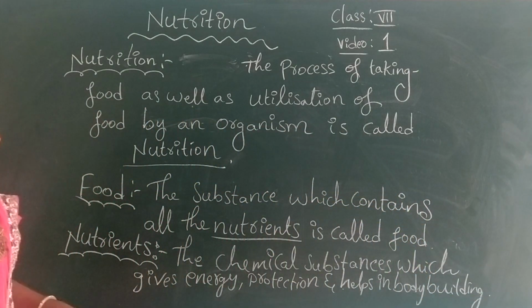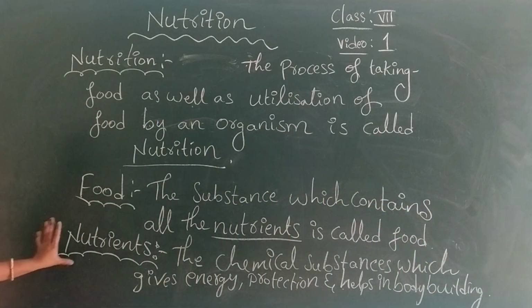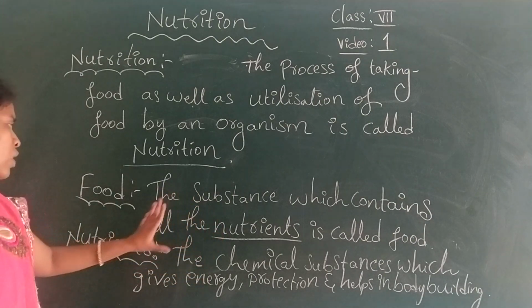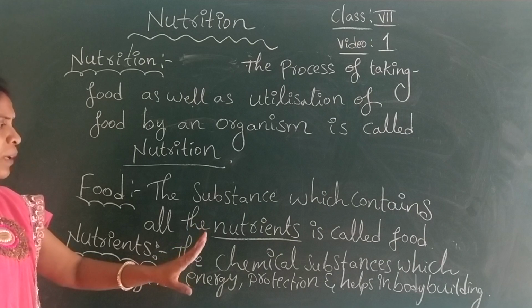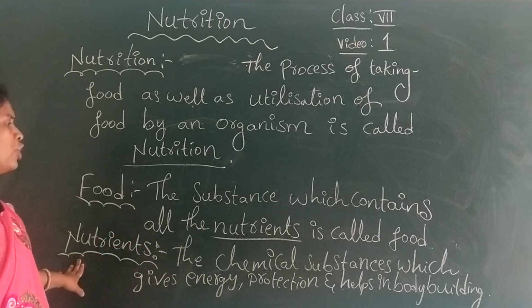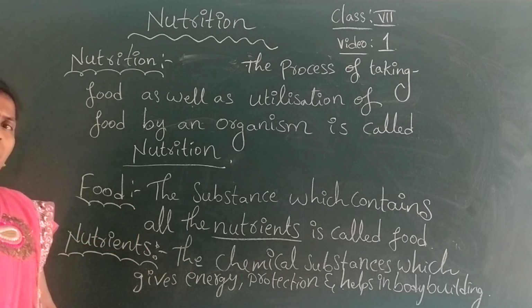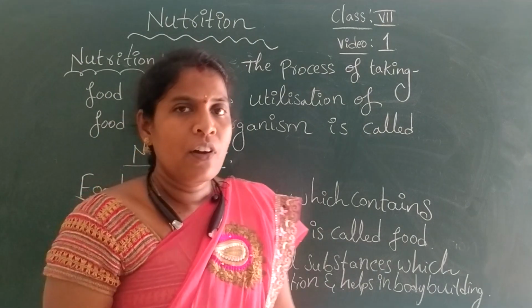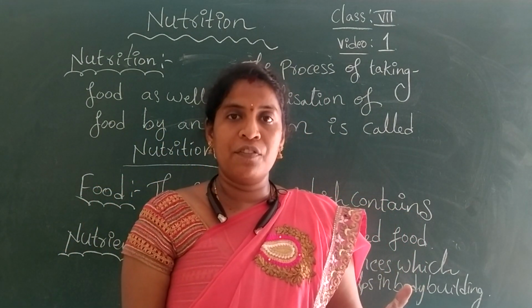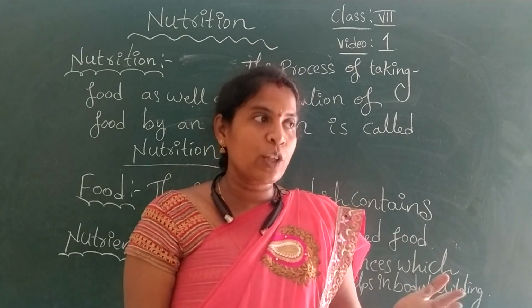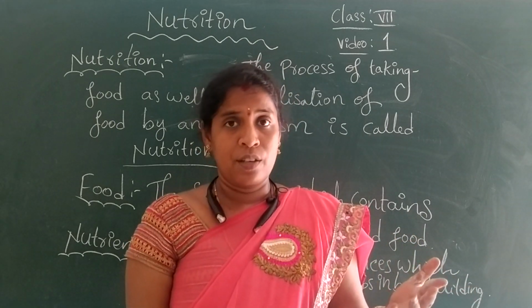So is it clear here? What are nutrients? The chemical substances which give energy, protection and help in bodybuilding. They are called actual nutrients. Then what nutrients do we observe? Basically, the nutrients we observe in our regular life are generally called macronutrients or micronutrients.